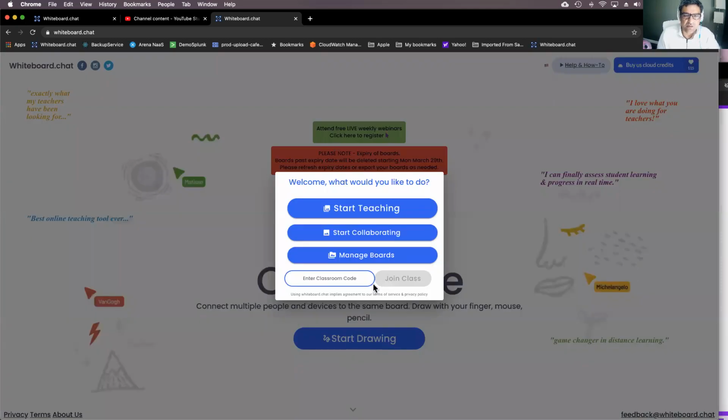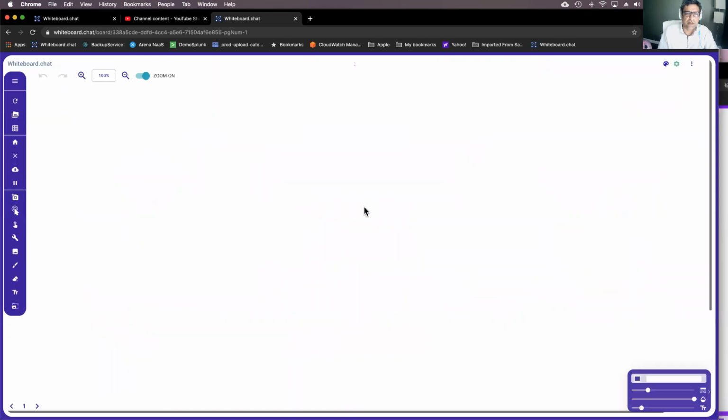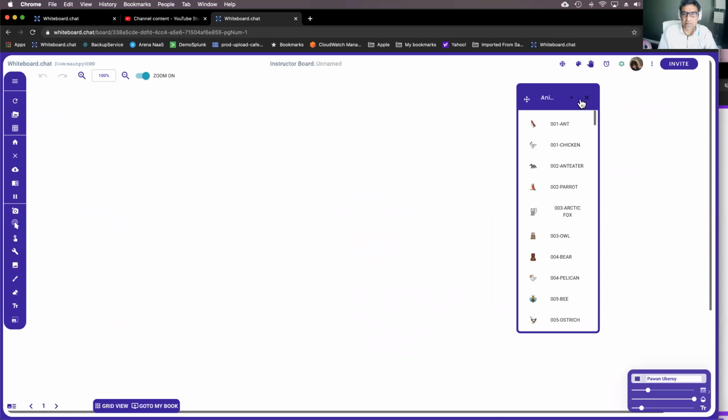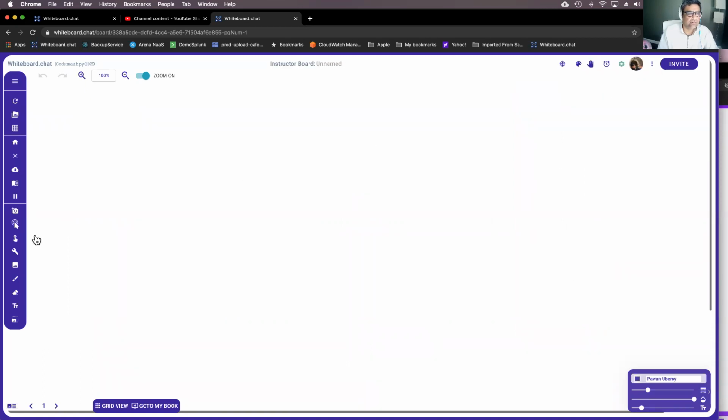So to start using whiteboard.chat, you just click on start drawing. We're not talking about a collaboration mode because that's like any other whiteboard. We'll talk more about the teaching mode. So hit start teaching, right? And then you can upload files. So I will show you some of the newer features on the left-hand side here.